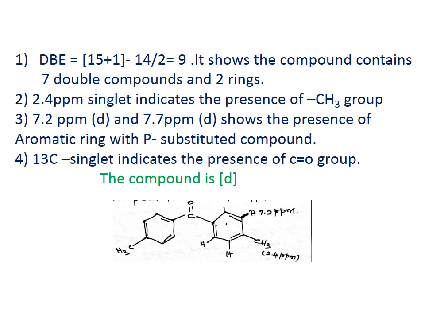And the C13 NMR signal at 190 indicates the presence of a carbonyl group in this compound. Therefore, the correct structure of the compound is given below, and the compound is D.